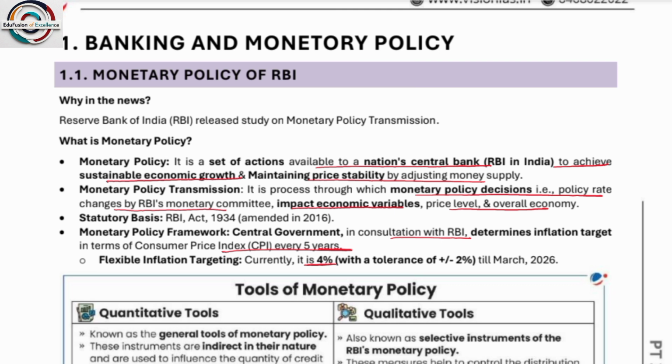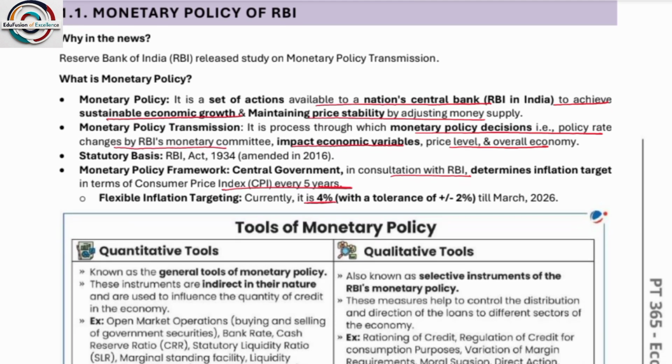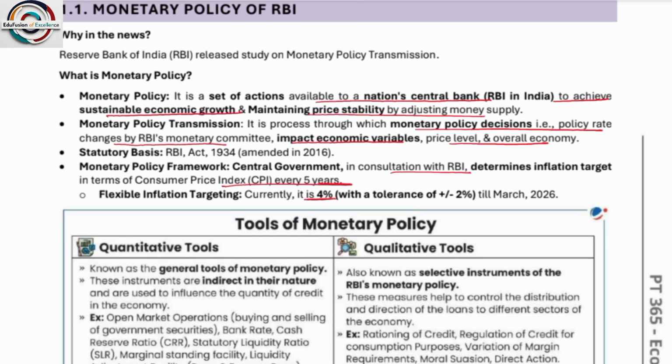China and USA. Tax collection. Direct tax accounted for 56.72%. So the tax collection of the revenue consists of direct tax, which constitutes more, that is 56.72%. Infrastructure. India has the second largest road network and the largest rail network in Asia. Always remember, second largest road network and largest rail network in Asia.